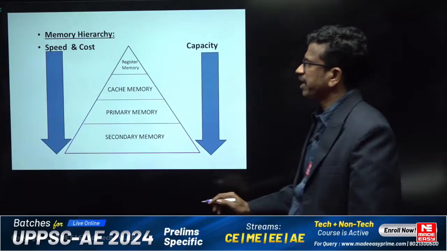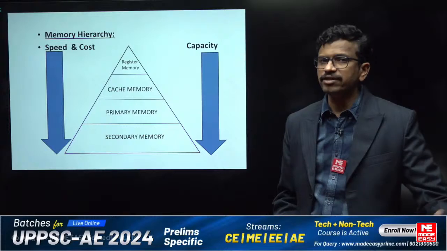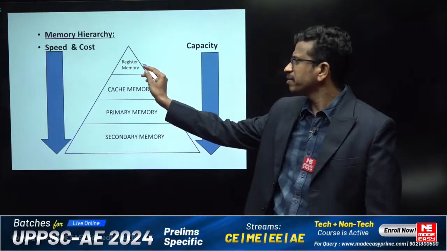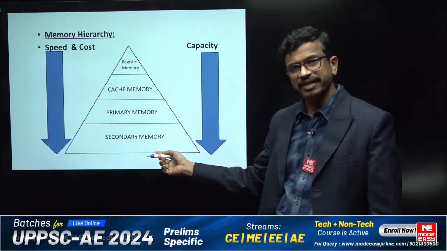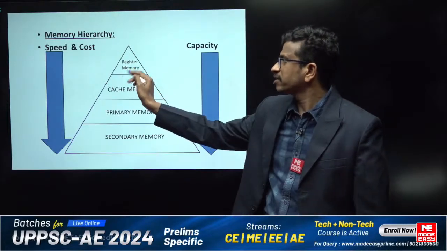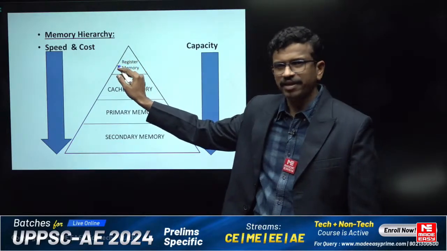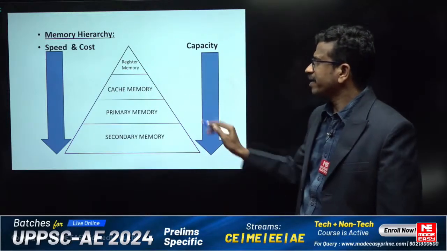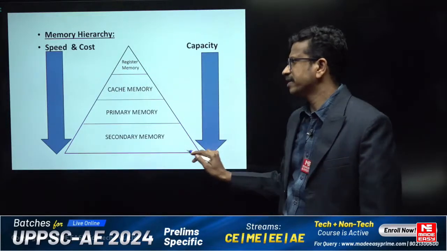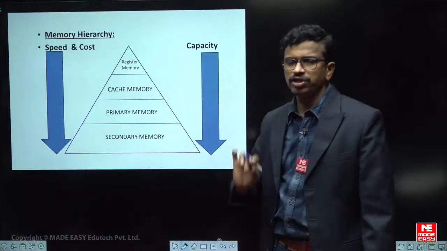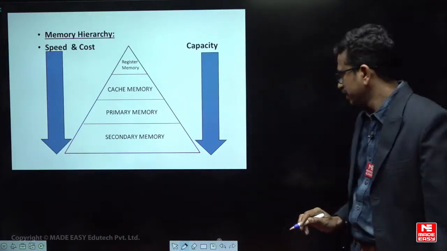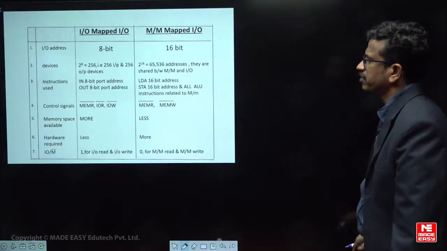Sometimes, like in theory questions, you may have a comparison of memories, like which memory is faster. The fastest memory is register memory and the slowest one is the secondary memory. Speed and cost are high here, high speed and high cost, as you come up this triangle, and capacity is very less, and more in the secondary memory. Sometimes you may have a question to compare the different types of memories also. Is it clear? So these are the different topics we are going to study.